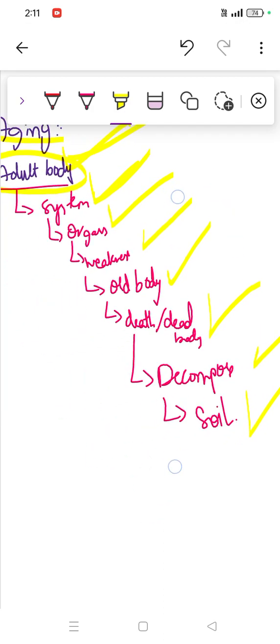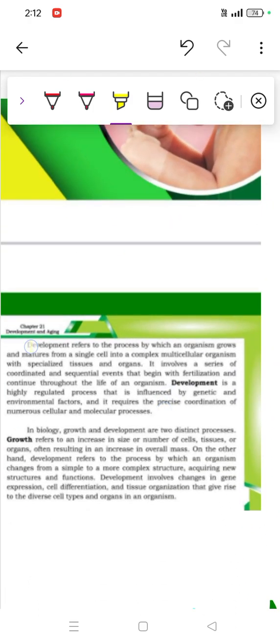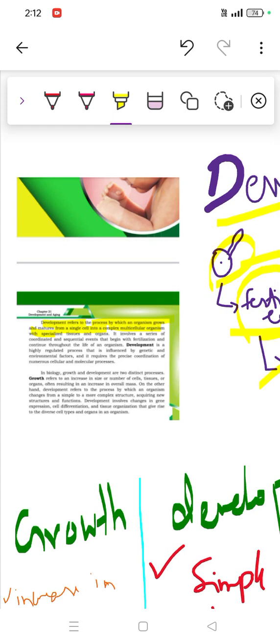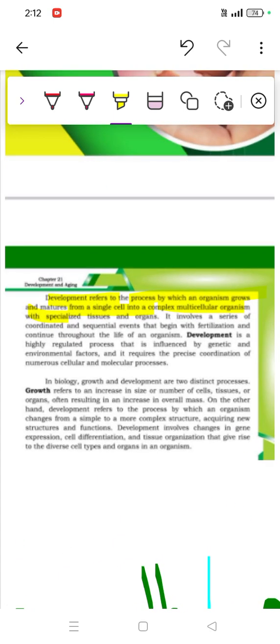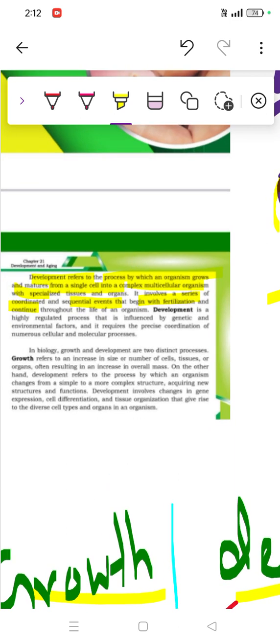Oh wow, it's looking nice. Well, here development and aging is clear. So let's see what's written in the book. Development refers to the process by which an organism grows and matures from a single cell to a complex multicellular organism. It involves a series of coordinated subsequent events, beginning with fertilization. Throughout life, development is a highly regulated process influenced by genetic and environmental factors, requiring precise coordination of numerous cellular and molecular processes. I'm sure it will be clear.